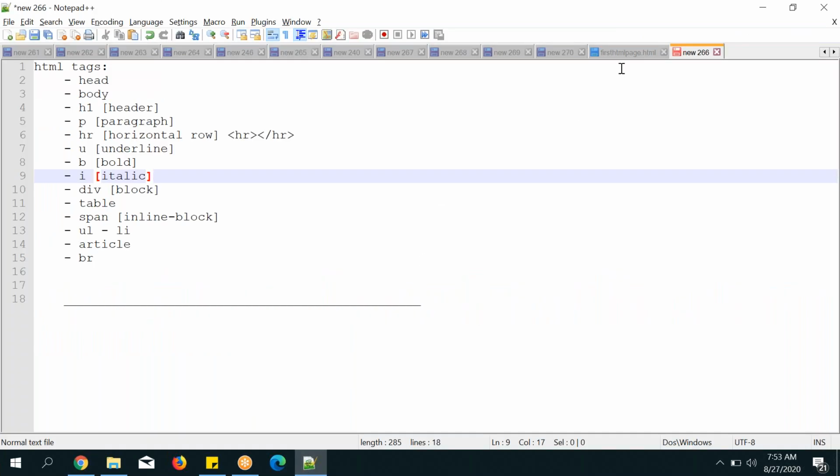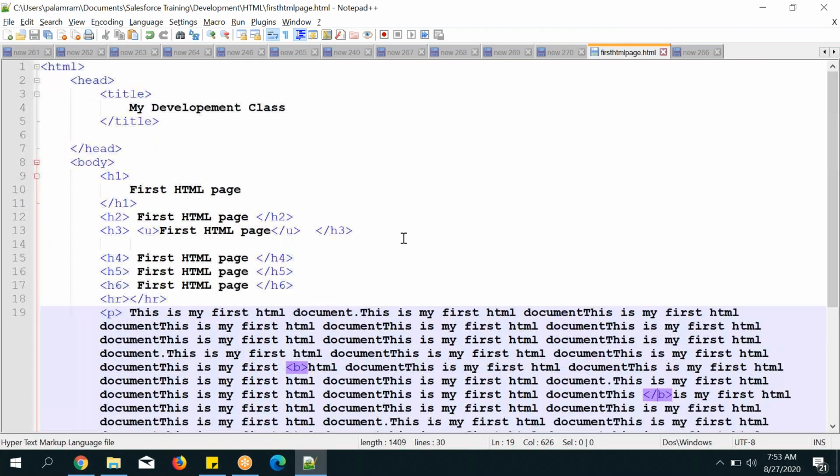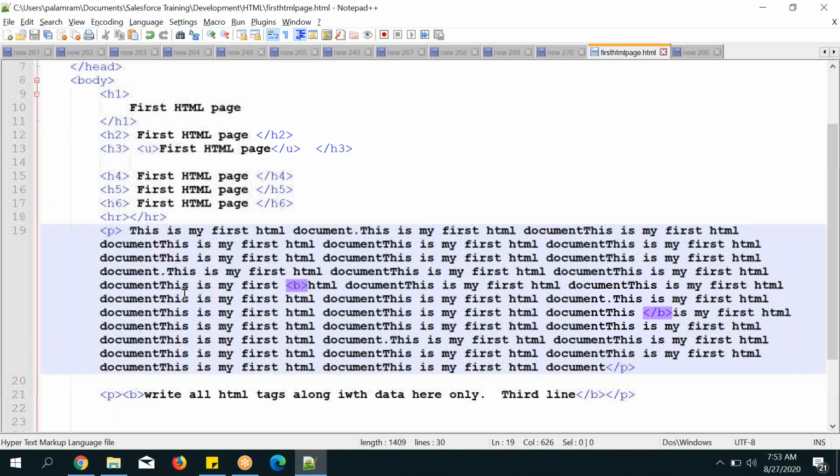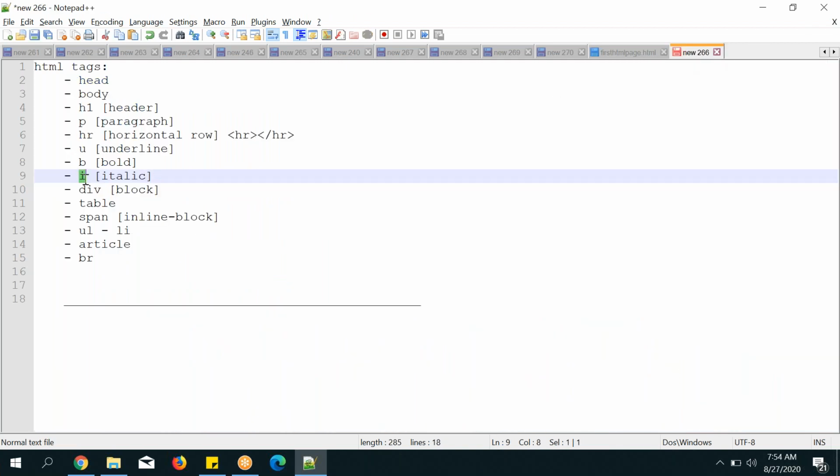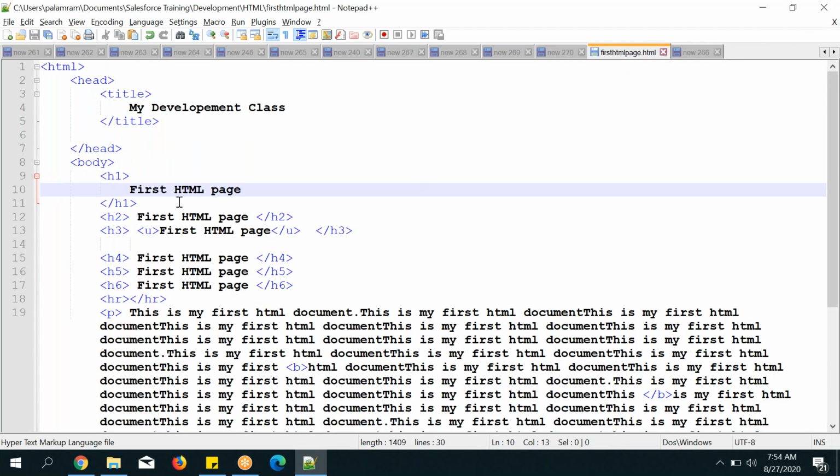So that's what italic is. Now what I'm going to do is display my first header tag in an italic format. So what is the tag? The I tag. You can start the I tag and end it wherever you want. I have started the I tag and am ending here.